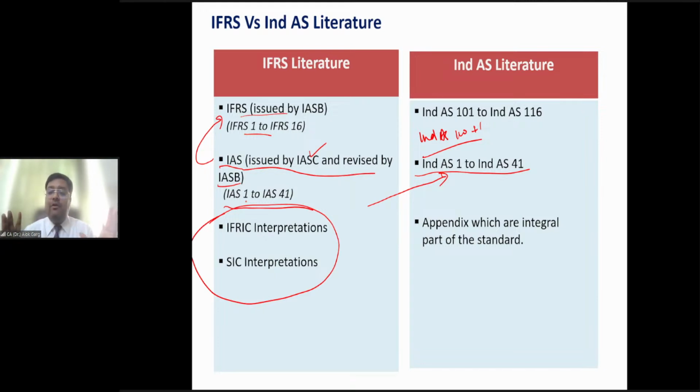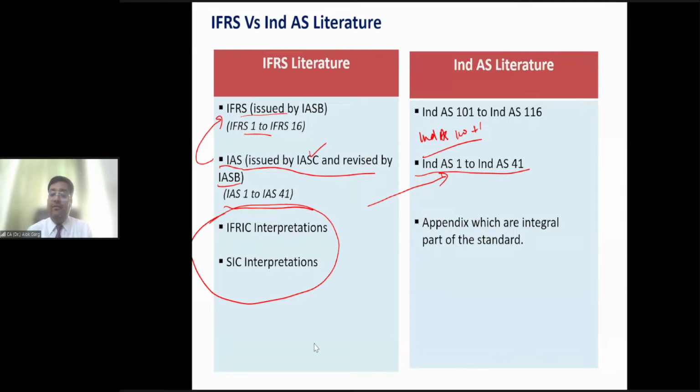So you are not required to go and search everywhere. You just need to open the intangible asset standard. After the completion of the standard, there are appendices A, B, C, right? Those appendices give the clarifications with respect to the intangible asset standard. Is that clear?